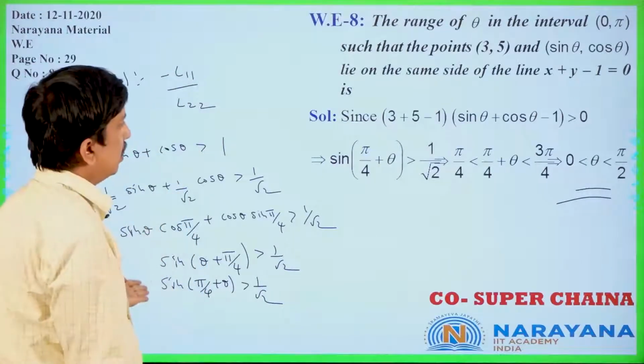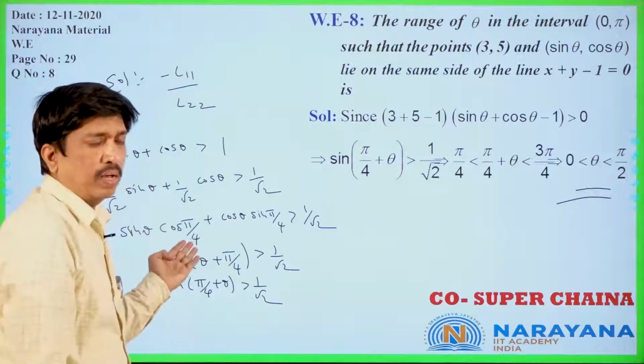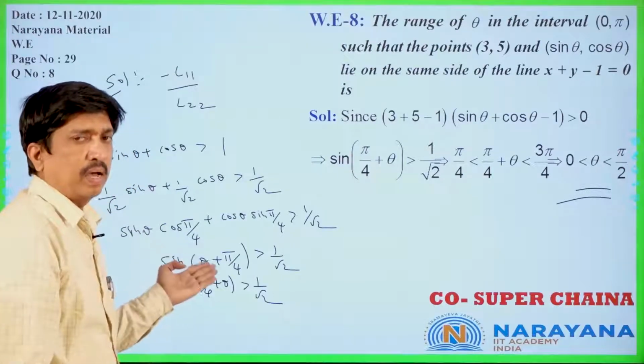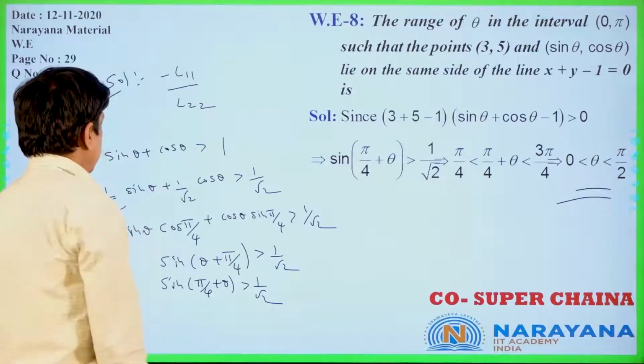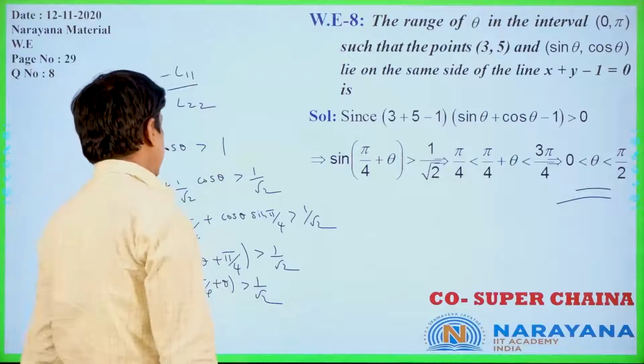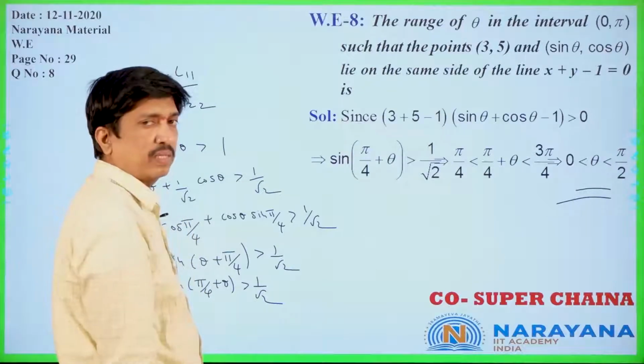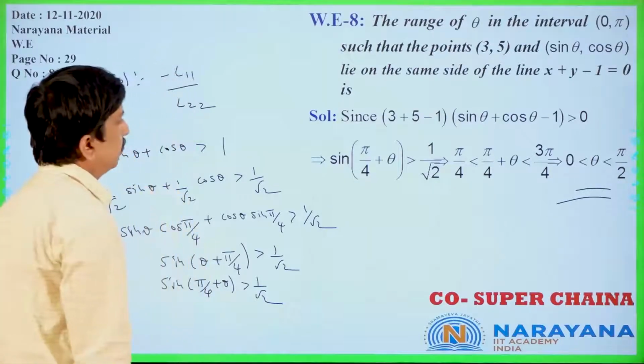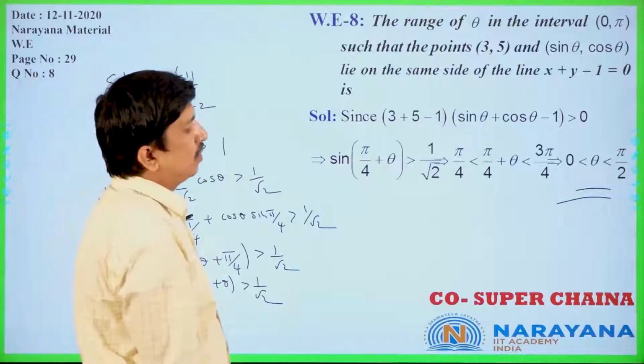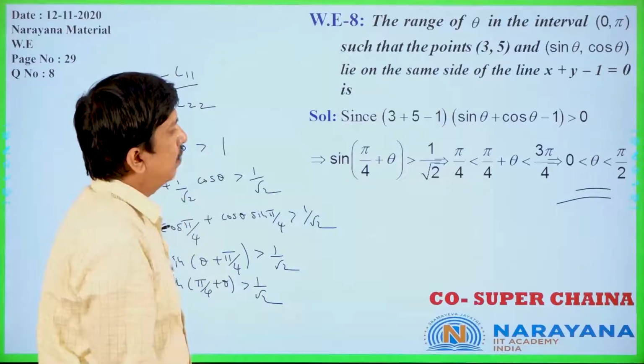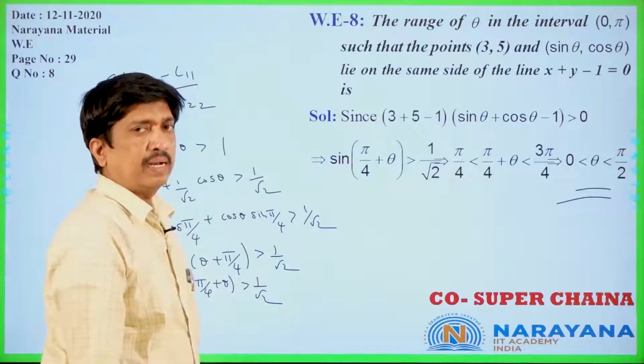This method, this mechanism, you already did in trigonometry only. Is it clear or not? Sin A cos B plus cos A sin B, that is the model, sin of (pi by 4 plus theta). Is it clear? So the theta range you will get is 0 less than theta less than pi by 2 only. Let us move to the next question.